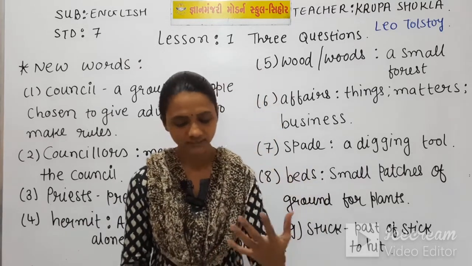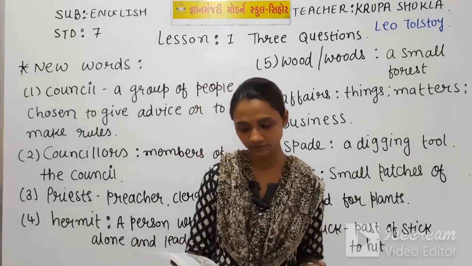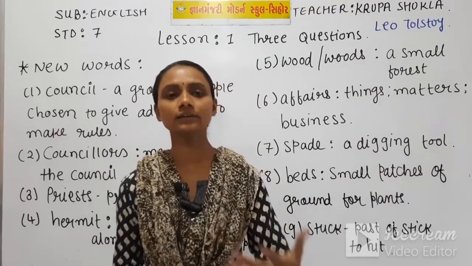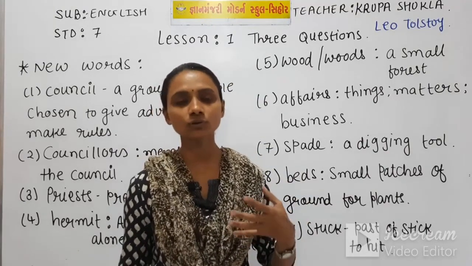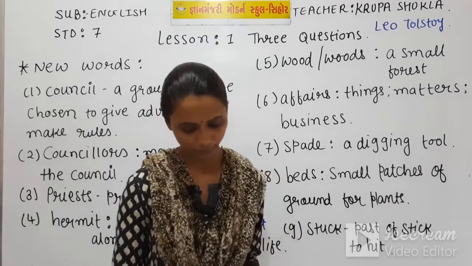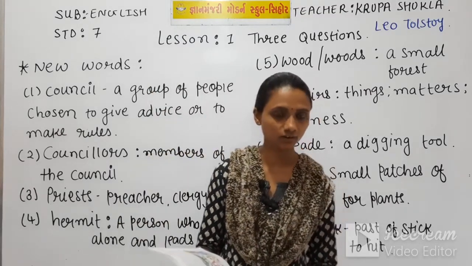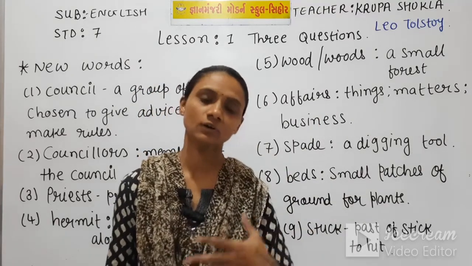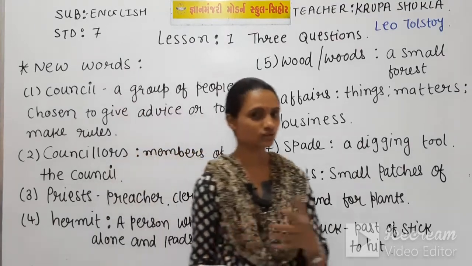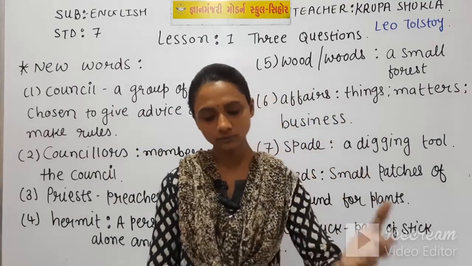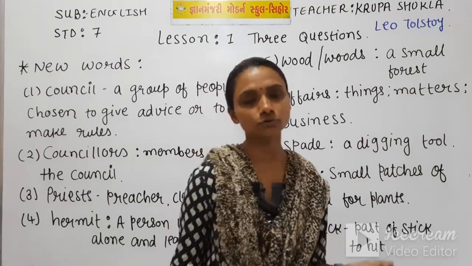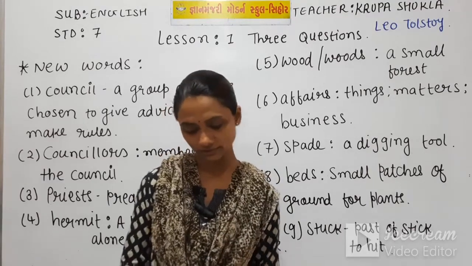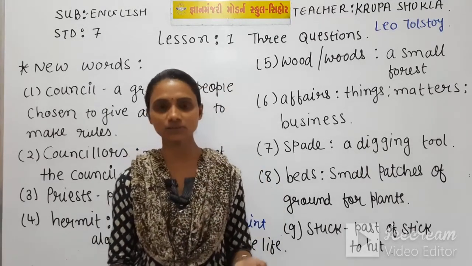So here the king told the hermit that if he didn't know the answer to his 3 questions, the king requested the hermit to please tell him so that he could go home early. "Here comes someone running," said the hermit. So while those 2 persons, the king and the hermit, were talking about this question and answer, at that time one man was coming to the hermit. Now we have completed our first part. Some questions are given here, and we'll discuss these questions in the next session.